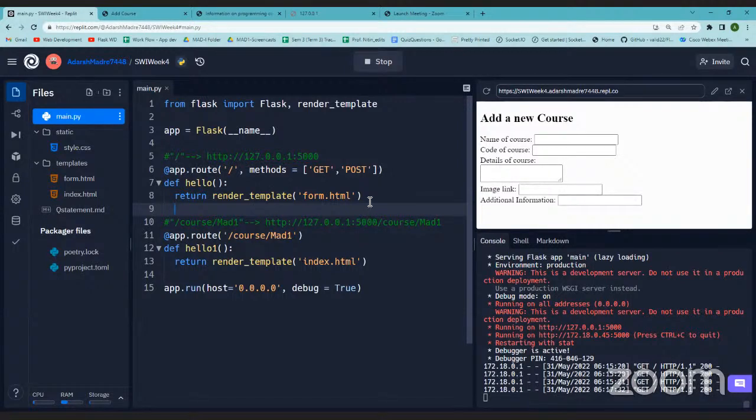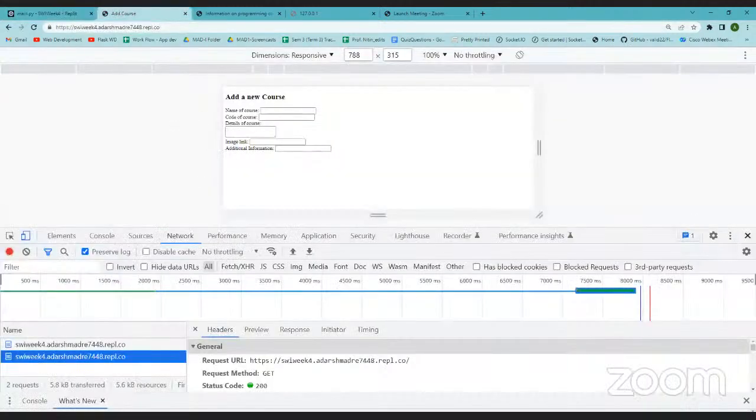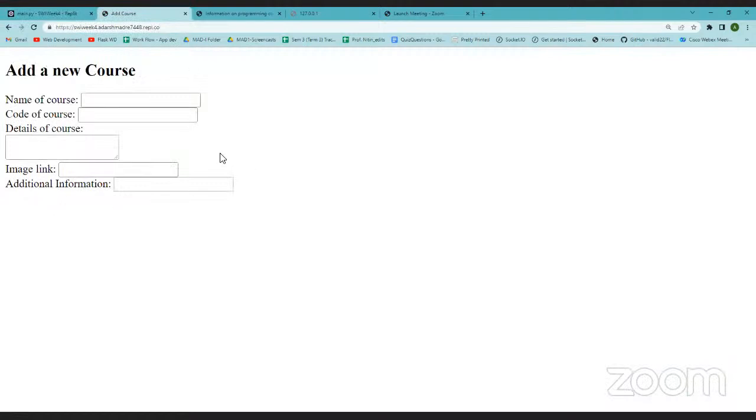Now this post will come in handy. How? See, I have this page. Now let me close this. I got this page from the server when I hit this base URL. Now what if I put all the data here and I want this data to go back to the server? In that case, the link will not change, the page will not change, everything remains the same, right? But the request made to the server is different, and what we want the server to do is different.